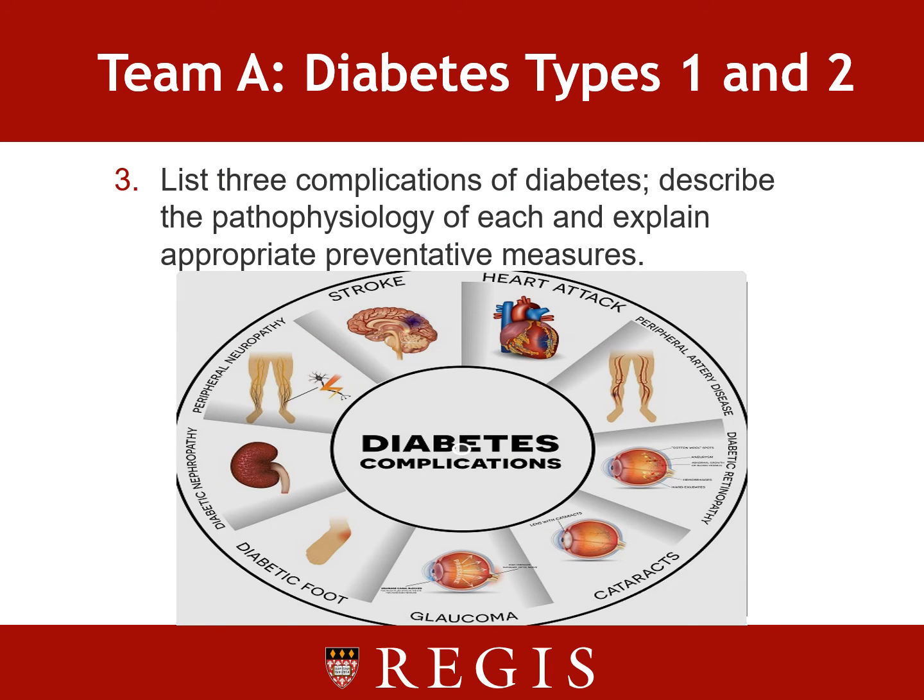Three complications of diabetes that we can talk about are heart attacks and strokes. And this is due to atherosclerosis, which can affect the large arteries and peripheral vascular disease. The obstruction of arteries in the legs can result in ulcers, which are seen typically on the feet and legs that are very slow to heal.